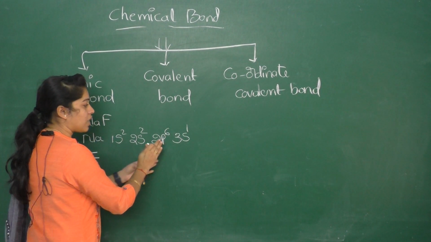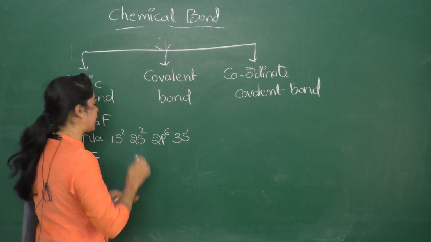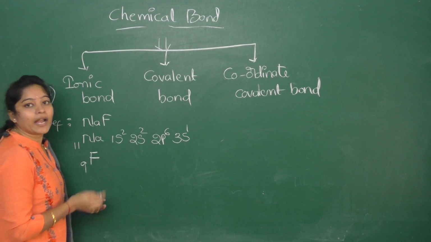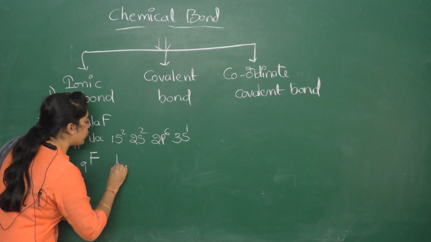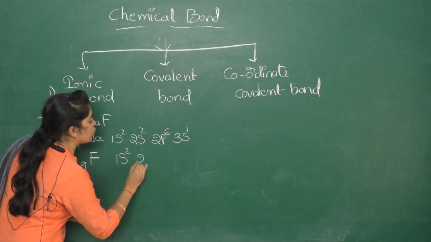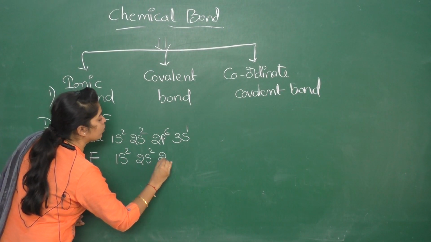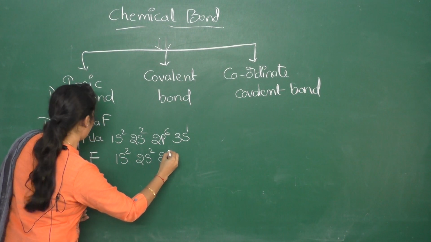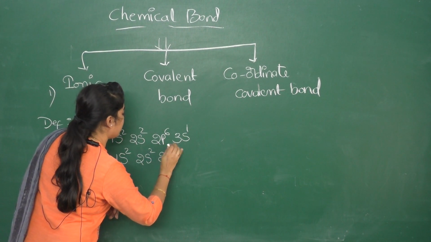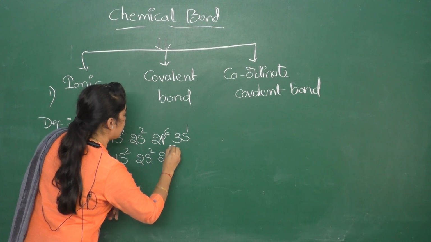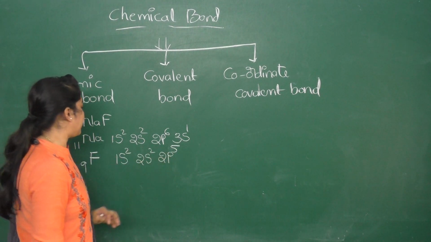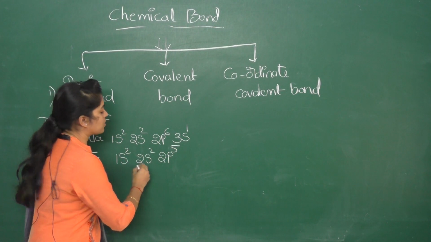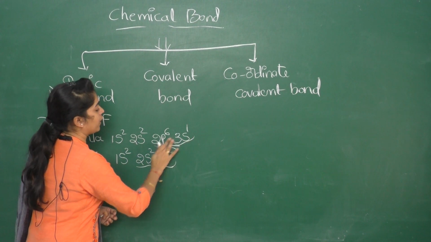So this is an unstable electronic configuration. And fluorine, atomic number 9, has electronic configuration 1s2, 2s2, 2p5, totally 9. So this is also an unstable electronic configuration.